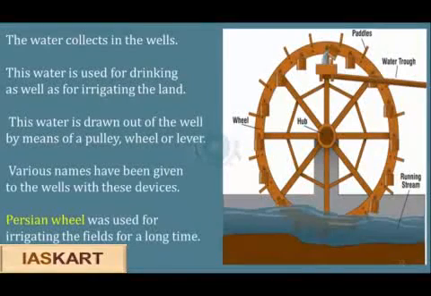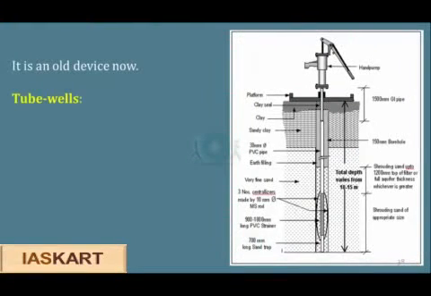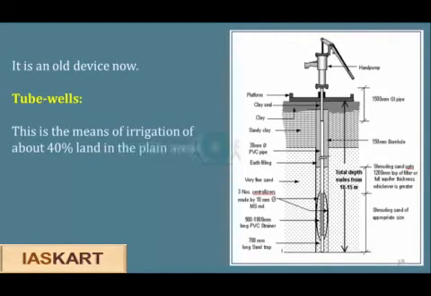Persian wheel was used for irrigating the fields for a long time. It is an old device now. The other irrigation device are tube wells. This is the means of irrigation for about 40% of the land in the plain areas.